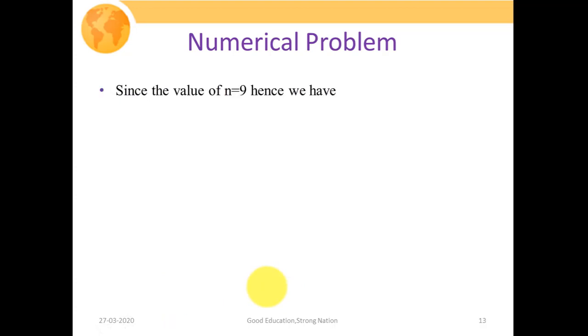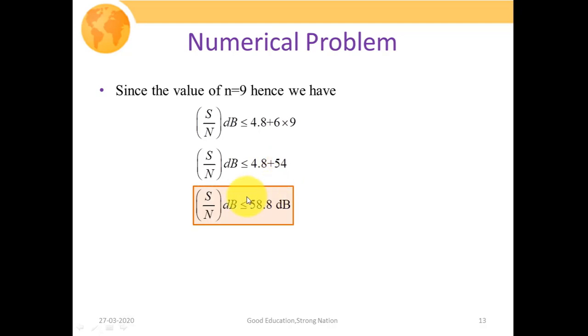Now on putting values, since the value of n is equal to 9, signal to noise ratio in dB will be less than or equal to 4.8 plus 6 into 9. So we are left with 4.8 plus 54. That is, finally, the signal to noise ratio in dB is calculated as less than or equal to 58.8 dB. So this is the final expression for signal to noise ratio.